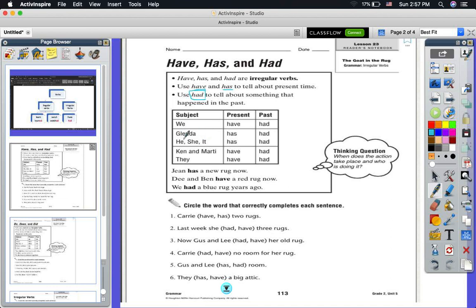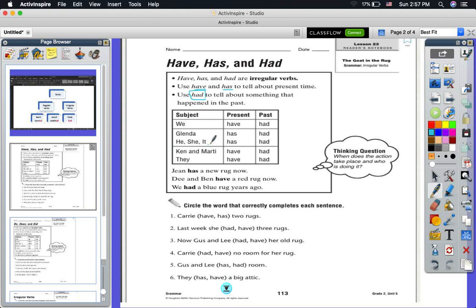Glenda, he, she, it. Glenda has. It's a name of a girl, so I will say Glenda has. Fatima has. This is in the present. So he, she, it has. If I put it in the past, it will be had. He had. She had. It had. Ken and Morty, they are plural.